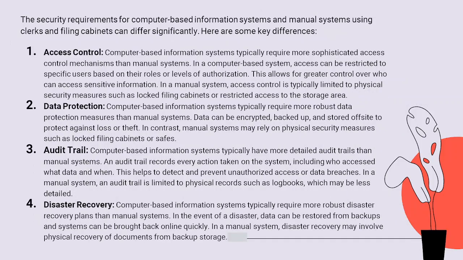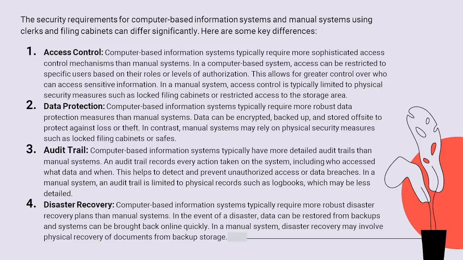The security requirements for a computer-based information system and a manual system using clerks and filing cabinets can differ significantly. Here are some of the differences. First is access control. Computer-based information systems typically require more sophisticated access control mechanisms than manual systems. In computer-based systems, access can be restricted to specific users based on their roles or level of authorization. This allows greater control over who can access sensitive information.